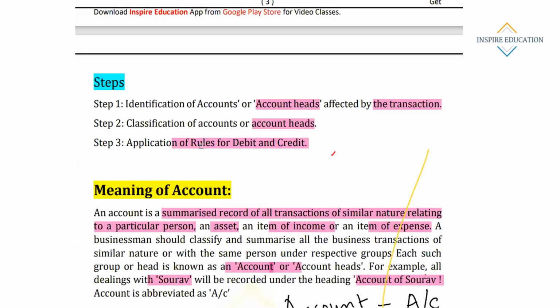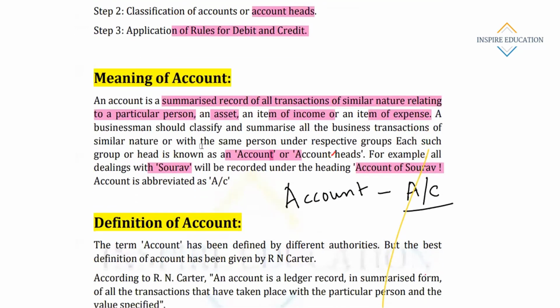Or we have purchased a machinery, whether machinery is a liability, asset, expenses or revenue or what. So we have to classify the account. Thereafter, we will apply the rule of debit and credit. We will learn in a few minutes the rule of debit and credit, how to debit or credit.